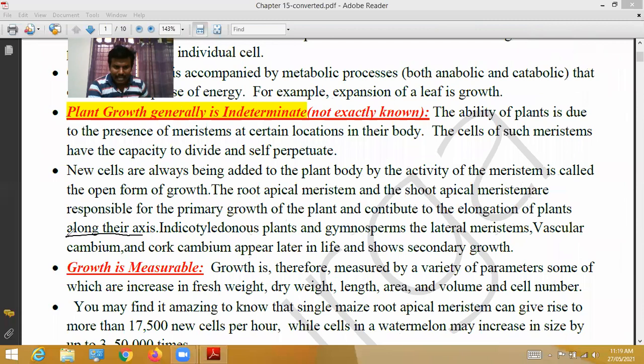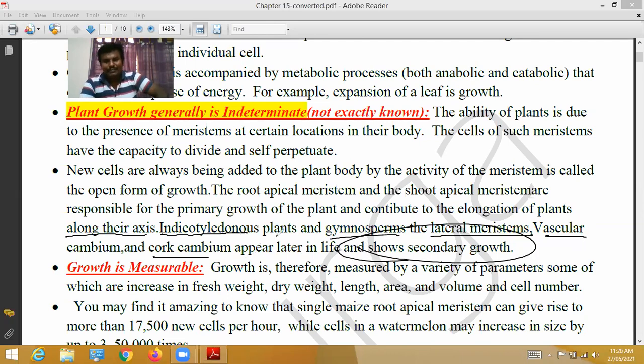So automatically along their axis, the entire stem is increased. In dicotyledonous plants and gymnosperms, lateral meristems, vascular cambium and cork cambium, appear later in life. Those gradually turn into secondary growth. We already discussed lateral meristems in dicot plants and gymnosperms.